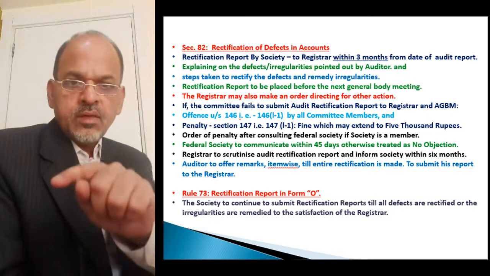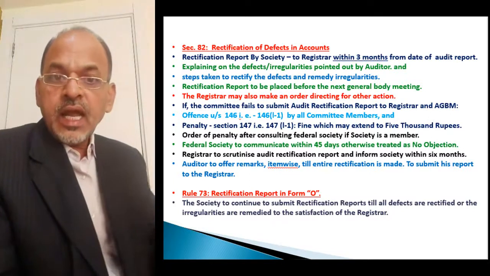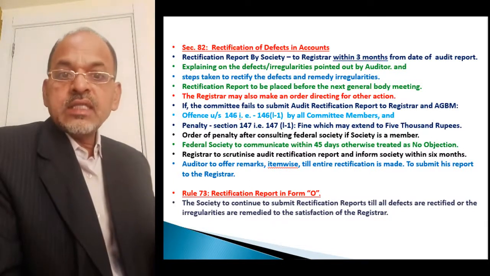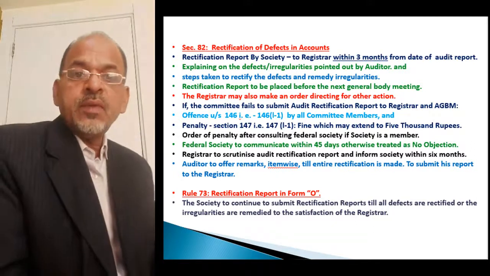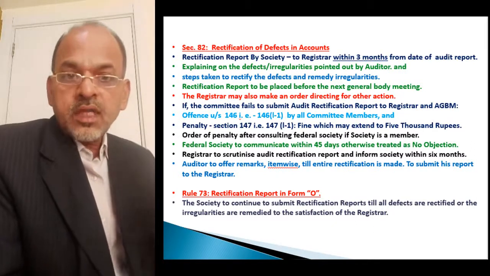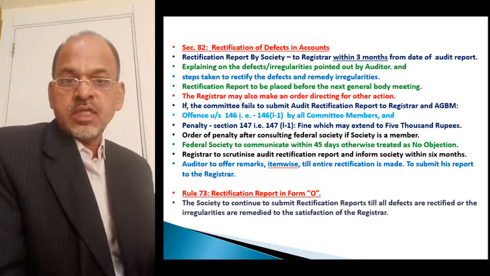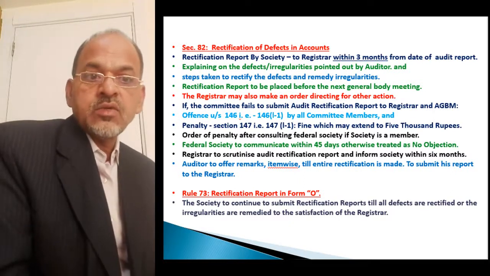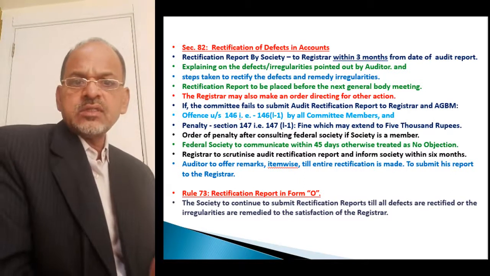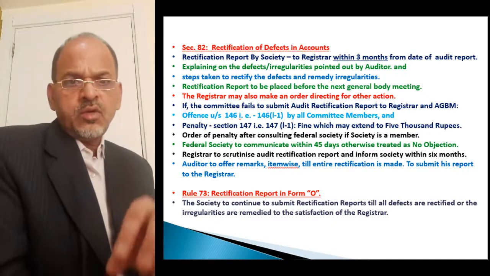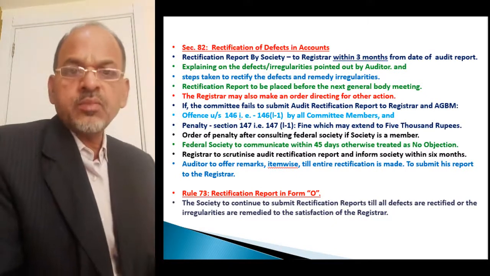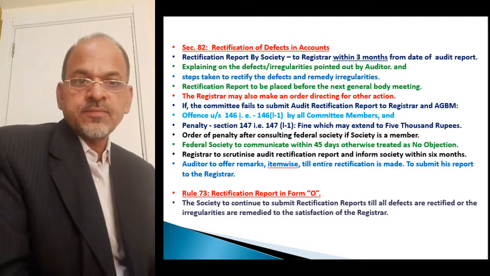He will be removed from the managing committee, and he will be treated as disqualified to be a committee member for a further period not exceeding 5 years. Okay, the repercussions of attracting sections 146 and 147 are quite serious.